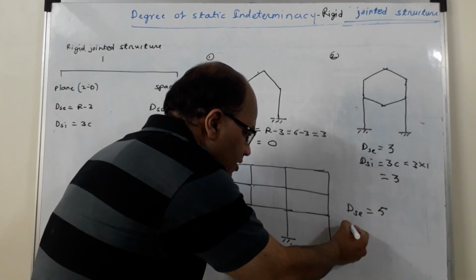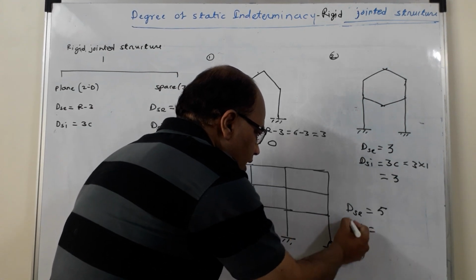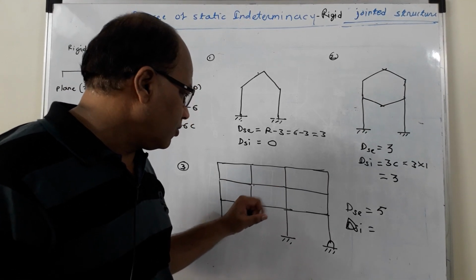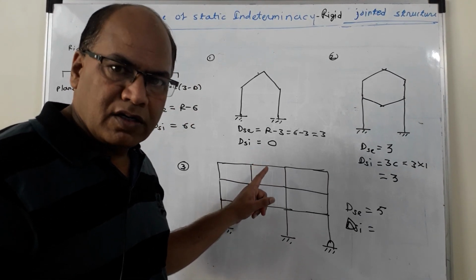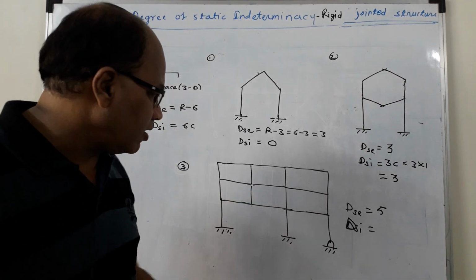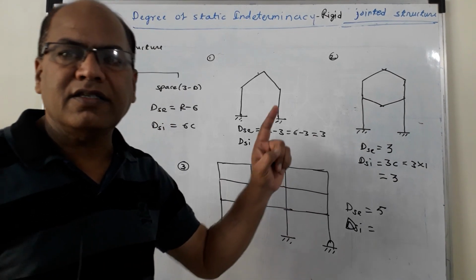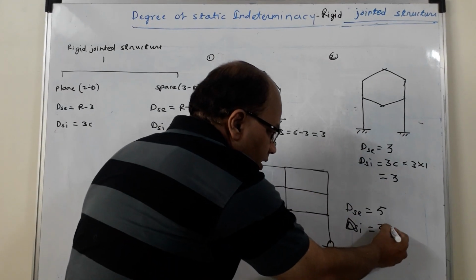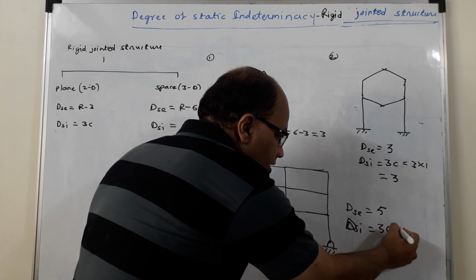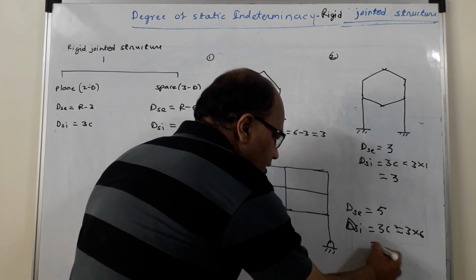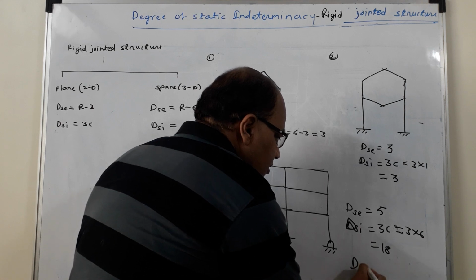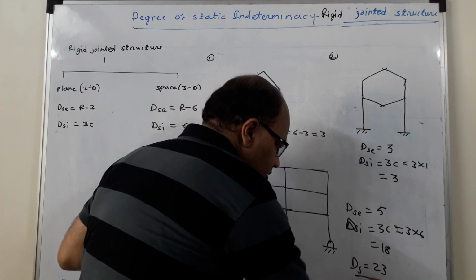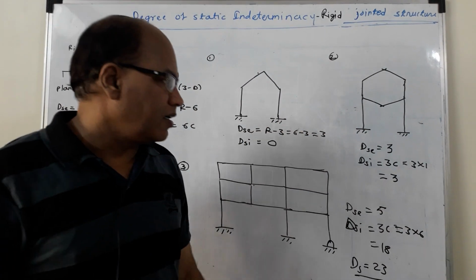Now let us go for DSI. In order to get DSI, you will have to check the configuration of the rigid jointed structure. So is it an open configuration? No, it is not. So there are closed loops. How many closed loops are there? There are 6 closed loops. So how many cuts are required? 6 cuts are required, and the internal degree of static indeterminacy is given as 3C, 3 into 6, that is 18. 18 plus 5, that is the degree of static indeterminacy, 18 plus 5 is 23. So 23 is the degree of static indeterminacy.